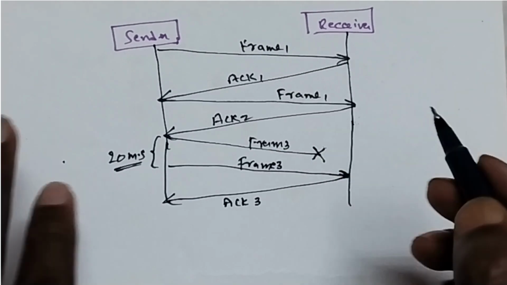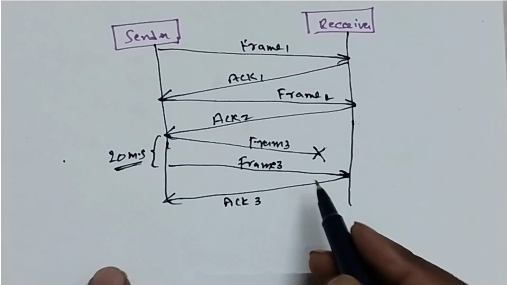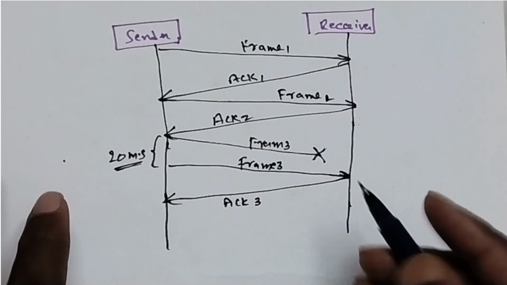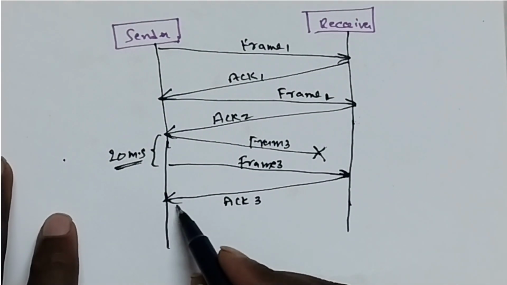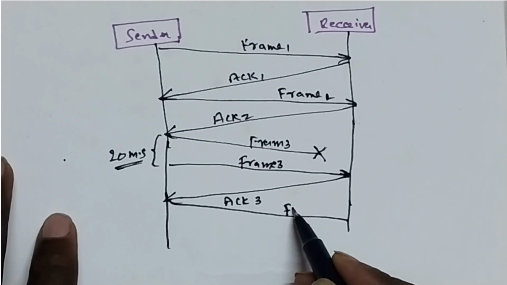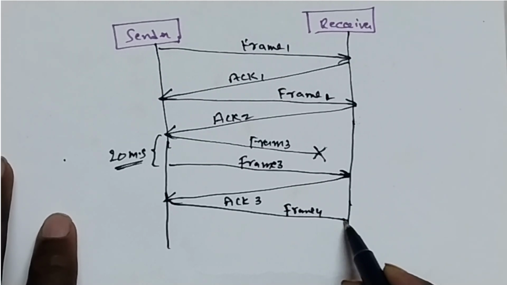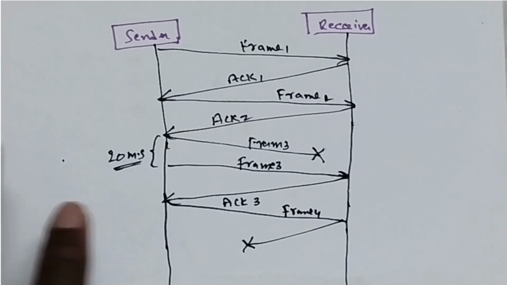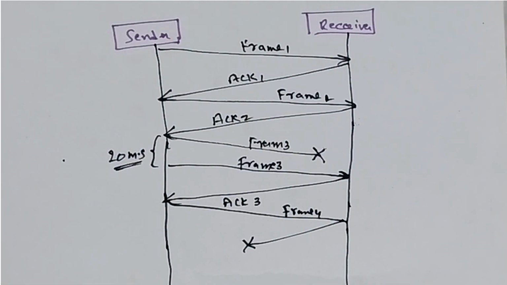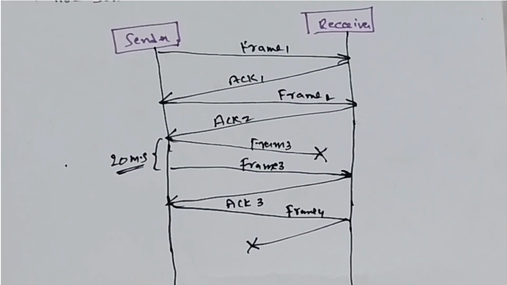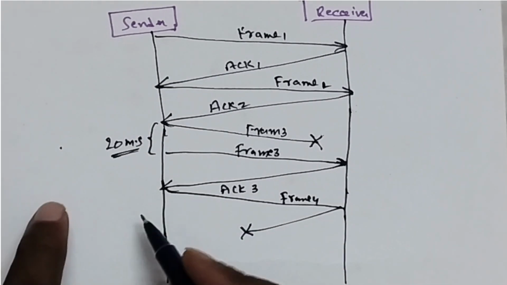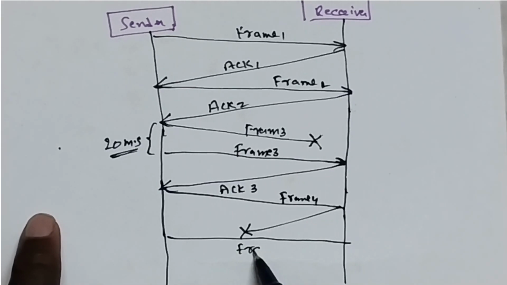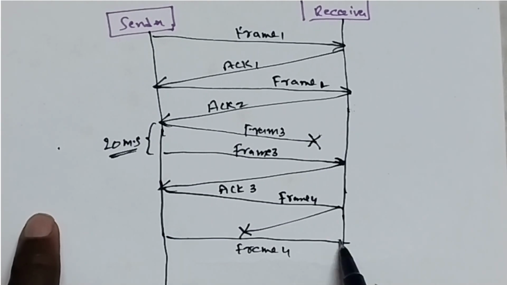After receiving frame 3, the receiver sends the acknowledgement for frame 3. Suppose when the sender sends the fourth frame, frame 4, the acknowledgement is lost. The acknowledgement fails to deliver. At that time, the sender waits for the acknowledgement. After the cutoff time, the sender sends the same frame one more time. Frame 4 is sent again from sender to receiver.